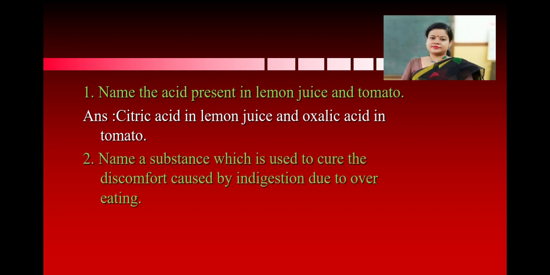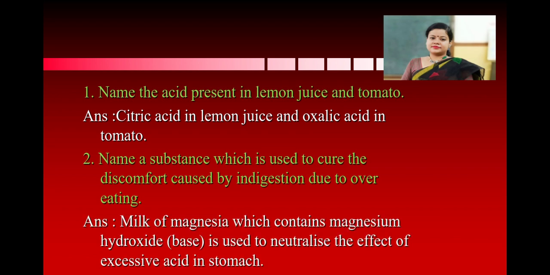Question number 2. Name a substance which is used to cure the discomfort caused by indigestion due to overeating. Answer is milk of magnesia, which contains magnesium hydroxide. It is a base that is used to neutralize the effect of excessive acid in the stomach.